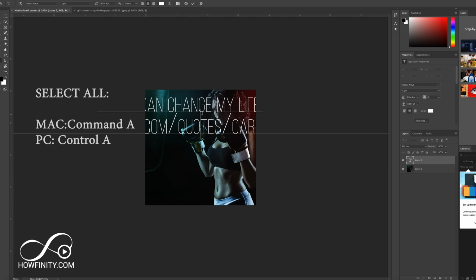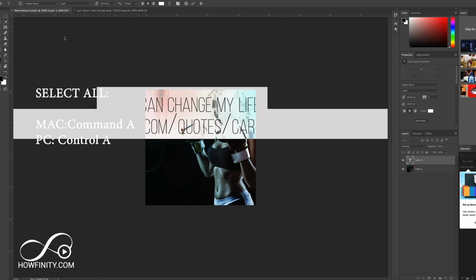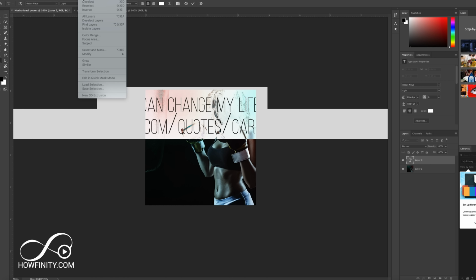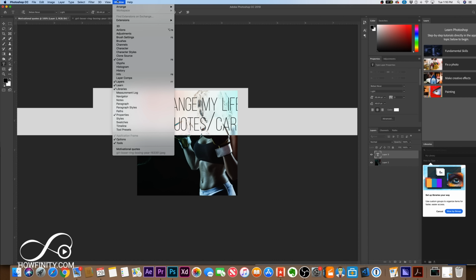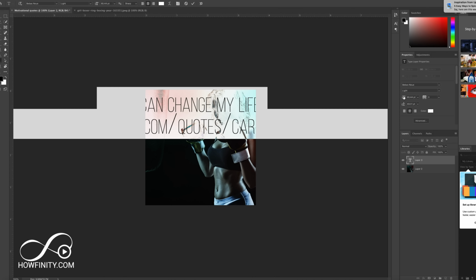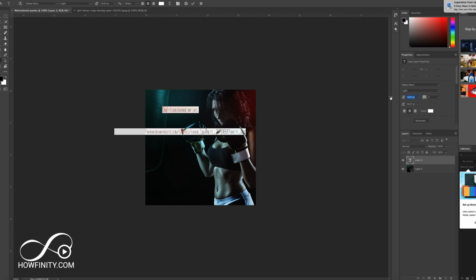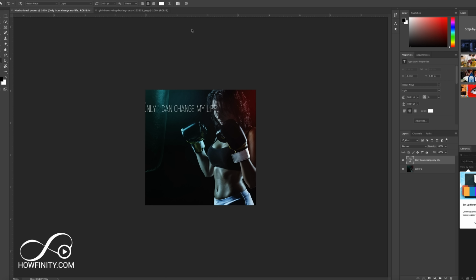Again, here, I'm going to press Command A, Control A on a PC, select all. You could do all these through the menu too, so you could come under select all, for example. That's where I got Command A. Now everything is selected. Now come on the side here under properties. If you don't see this section where you could alter the text, go to Windows, and make sure properties is selected with a check mark so it shows up right over here. I'm going to resize this so I could actually see what I wrote here. On the bottom, I could delete the link to the quote, and then I have the quote. If I select this quote again, this time I just didn't do Command A, I just went over it with my cursor. I could make it bigger, and then I'll press the check mark.